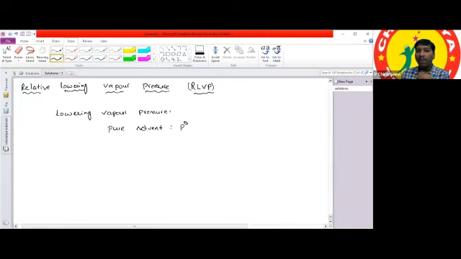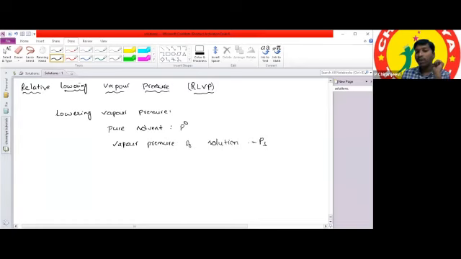In a solution, first we take a pure solvent. Pure solvents have a high vapor pressure, which is represented by P naught. For that solvent, whenever you add a non-volatile solute, the vapor pressure decreases. The vapor pressure of the solution is represented by PS.